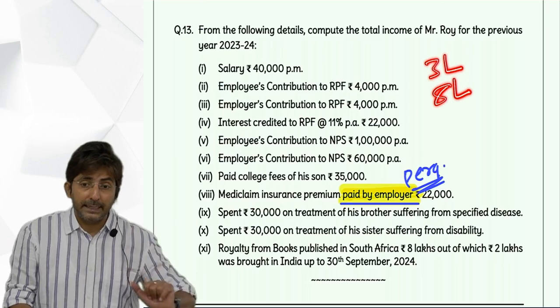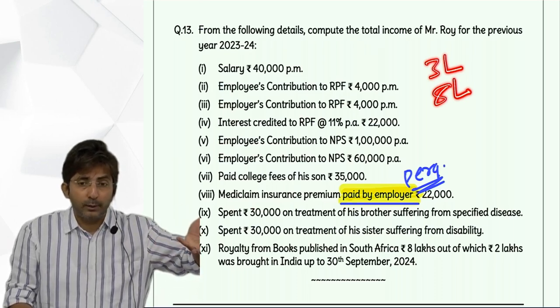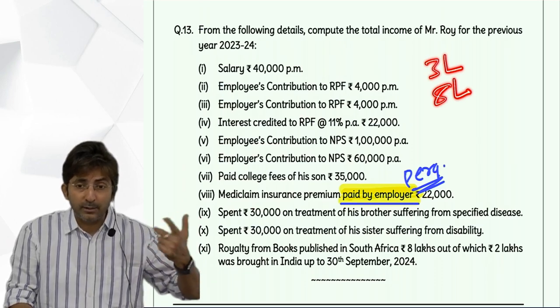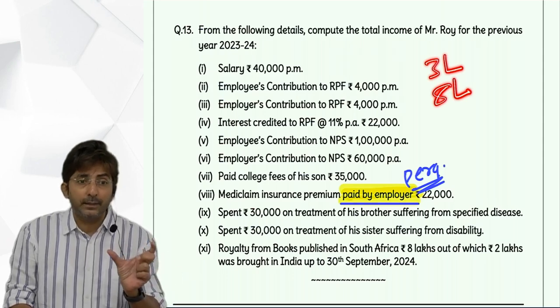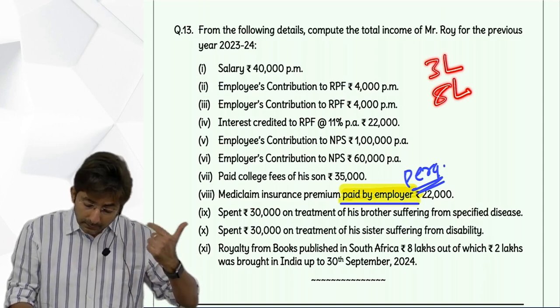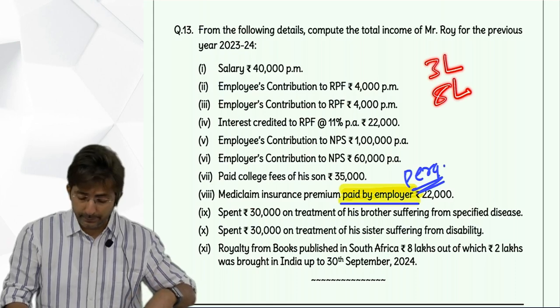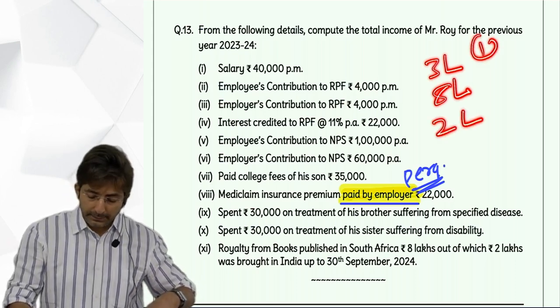If they had said it was based on 19%, then I would have converted it into 15% as we did in one question. But nothing is given. That means the given 8 lakhs figure is based on 15%. And the third amount is the amount brought in India, 2 lakhs. See, these are the 3 amounts.